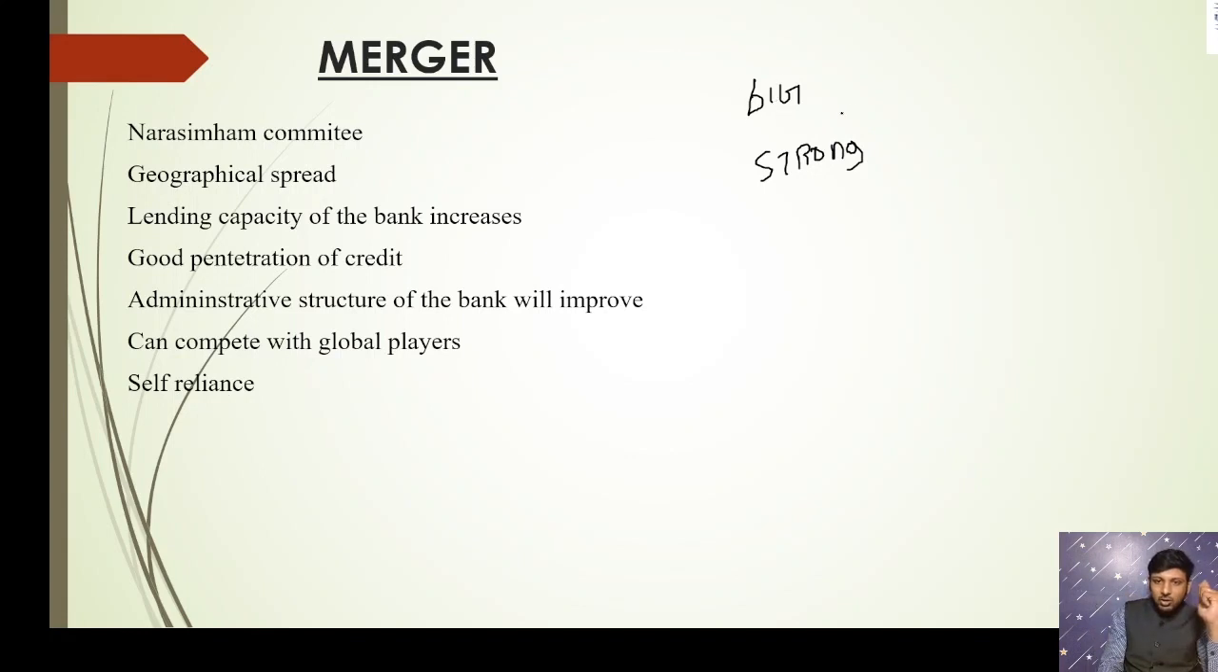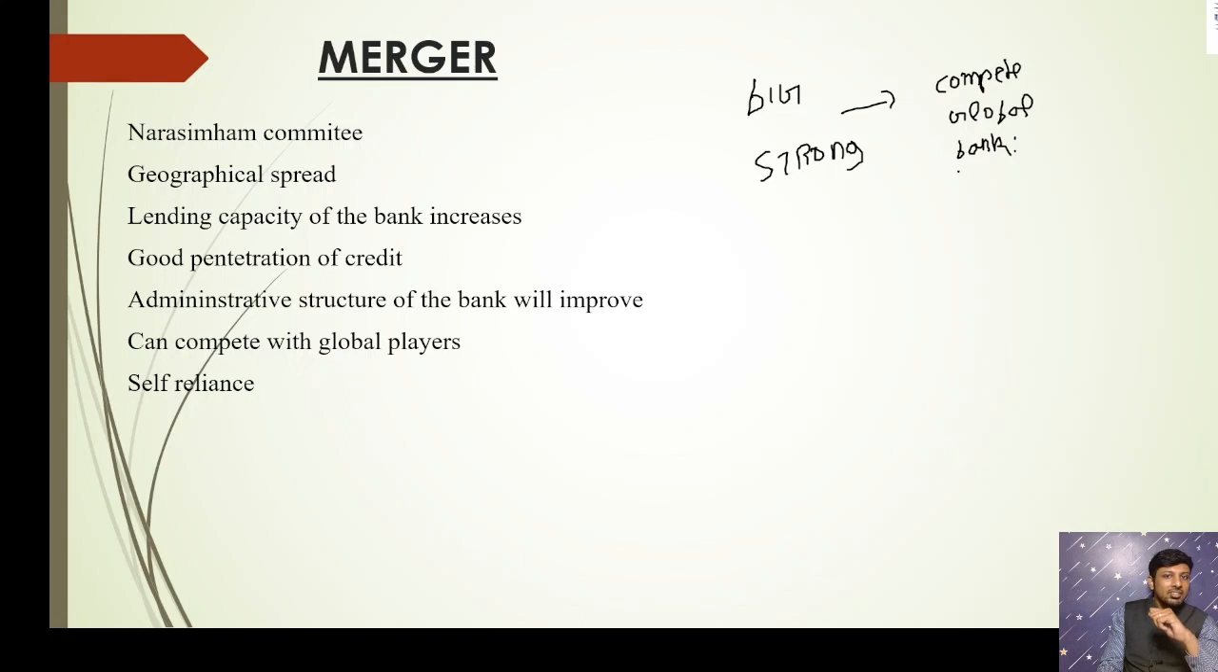Because of it, what will happen? It will go to the global standard. It will become a big bank, so it can compete with the global banks. When it is competing with the global banks, what will happen? It will attract foreign investment.